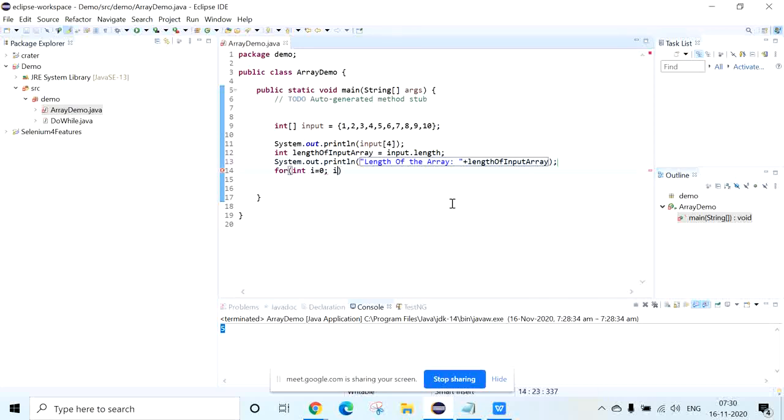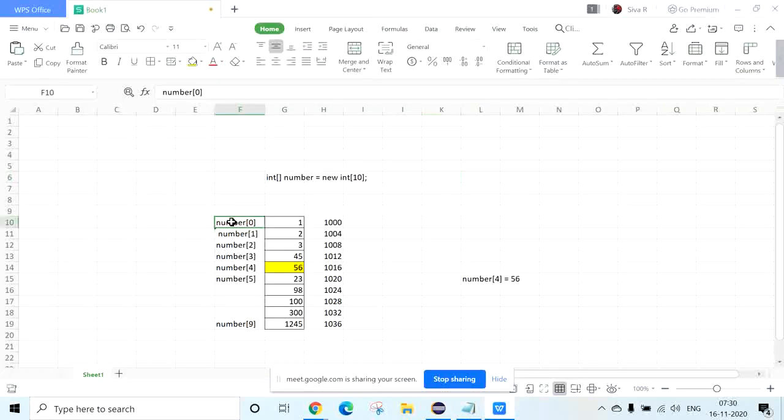So here I can write i less than input dot length. It will go from 0 to 9, because there is no value at the 11th index, right? So 0, 1, 2, 3, up to 9 is where I want to go, as we explained. Then i plus plus, increasing the index by one. So this is what you need to do to traverse the array. I am starting from 0, and less than 10 means it goes up to 9.